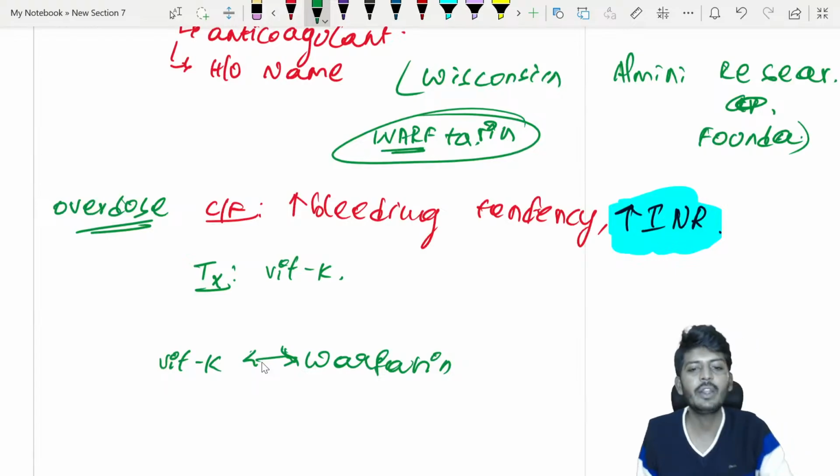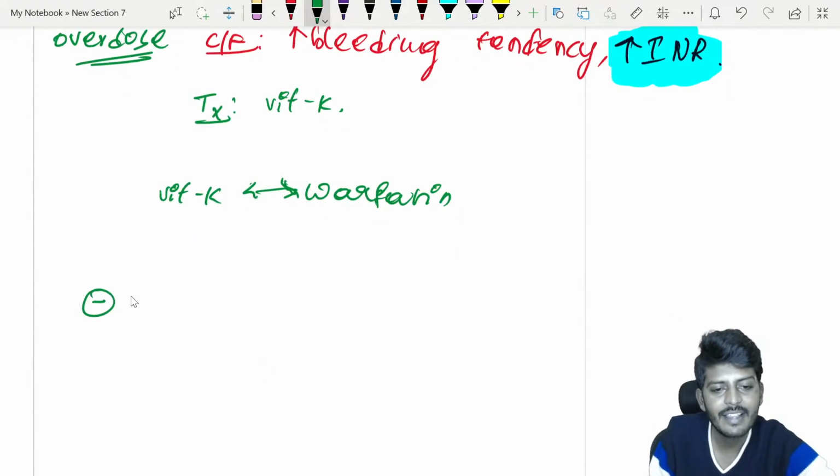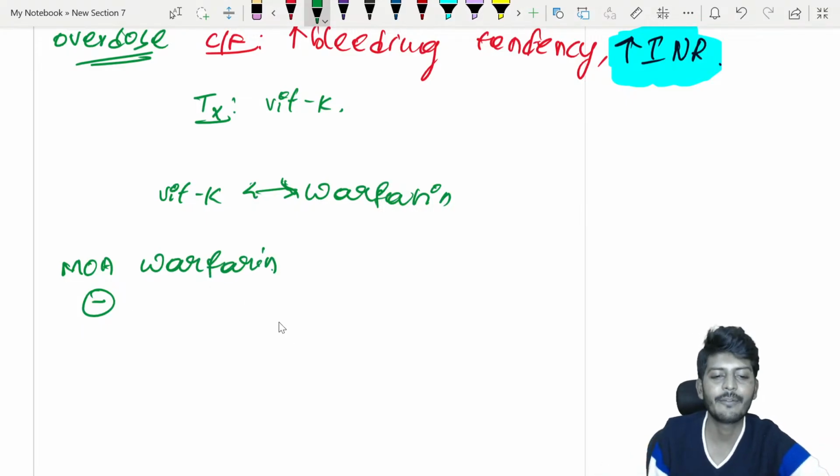Vitamin K. What is that? So warfarin mainly inhibits an enzyme. Let's go through the mechanism of action of warfarin, which will also refresh things once more. So, the mechanism of action of warfarin.